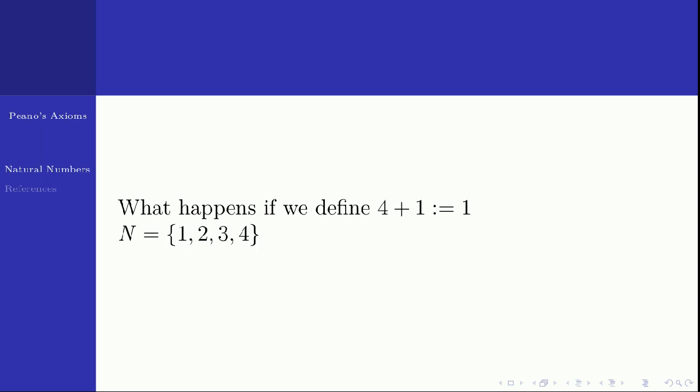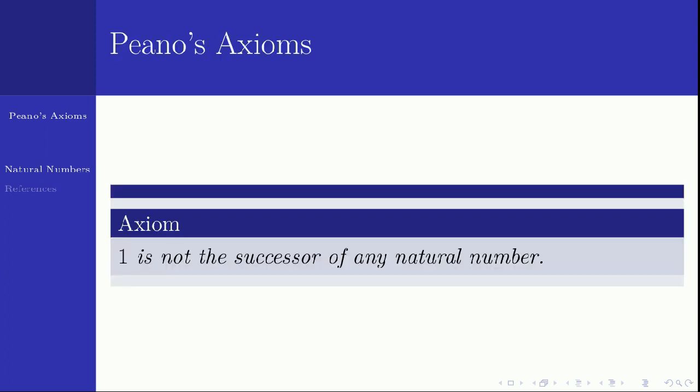So what will we do? We require one more axiom to avoid this situation. That axiom says 1 is not the successor of any natural number. That means you cannot write 1 as n plus 1 where n is a natural number. So we have three axioms.